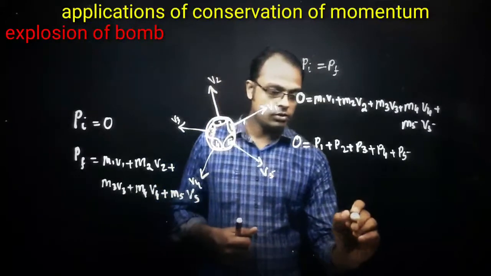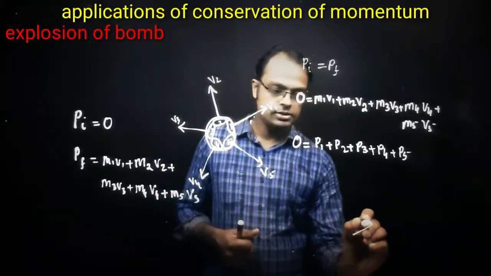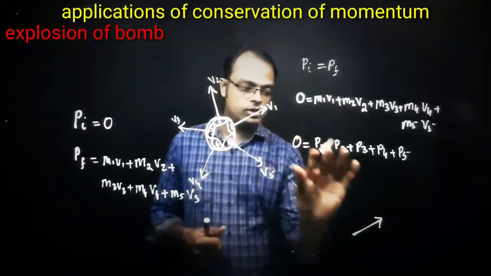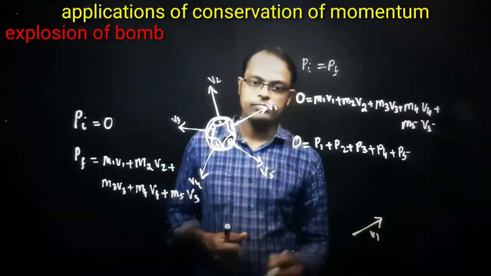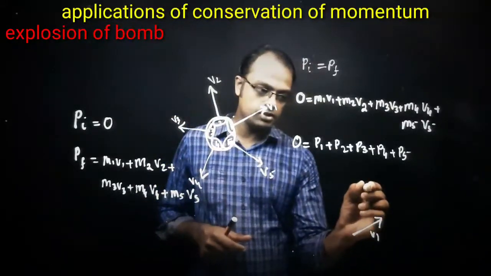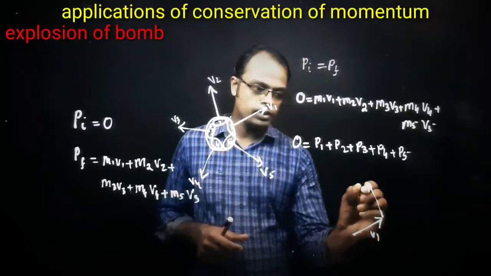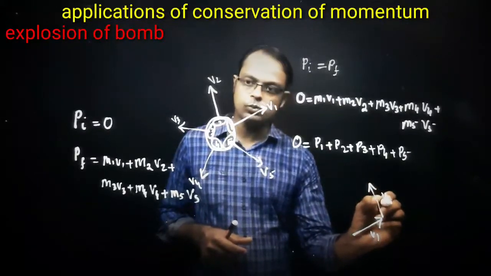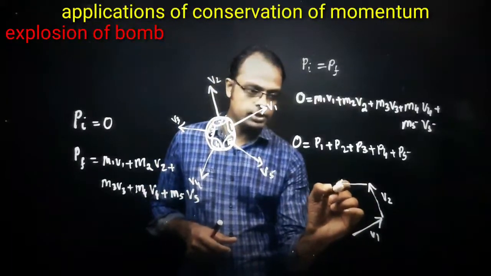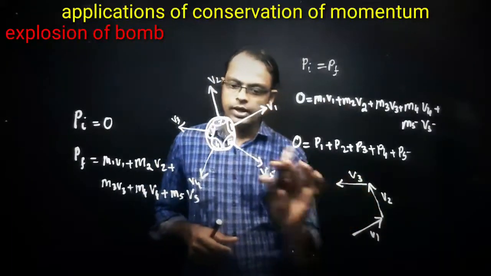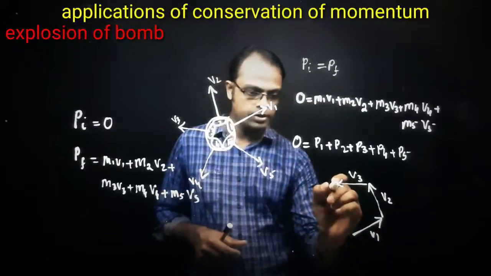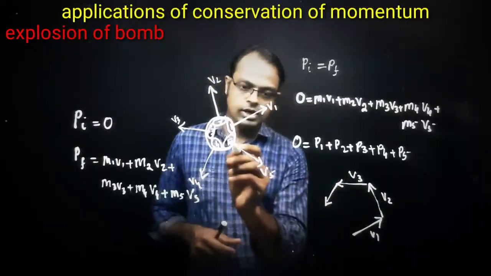If I draw without changing the direction, this is V1. You can keep here V2, again without changing the direction, head to tail method. Next is V3, then V4, and the last one is V5.